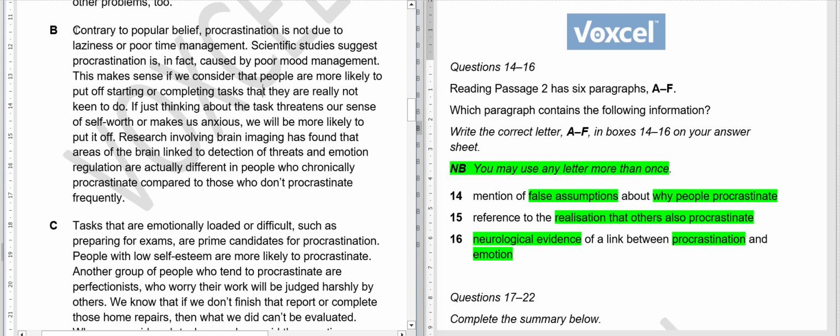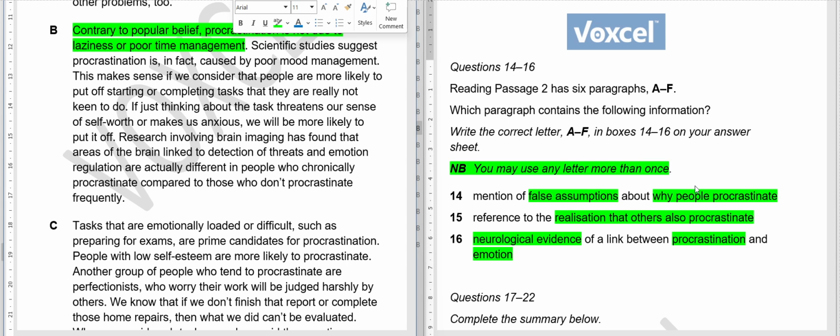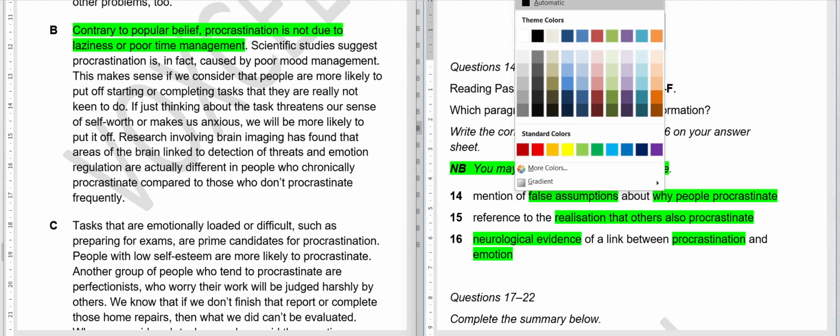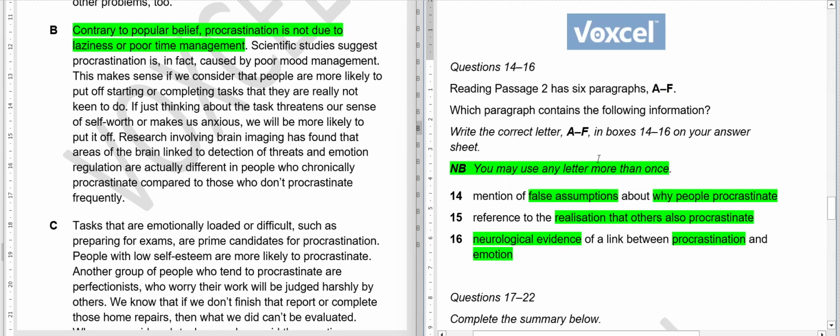So this is not a true belief. This is a popular belief, but it is not true because scientific studies show something else. So this is our 14th question, and let me mark it with green also.